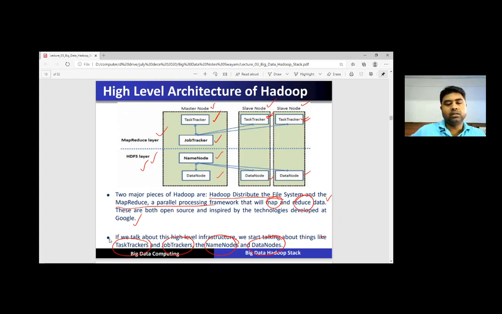And we all know that there are two major pieces of Hadoop: the Hadoop Distributed File System and MapReduce, a parallel processing framework that will map and reduce data. These are both open source and inspired by technologies developed at Google. If we talk about this high level infrastructure, we start talking about things like task tracker and job tracker, the name node and the data node.